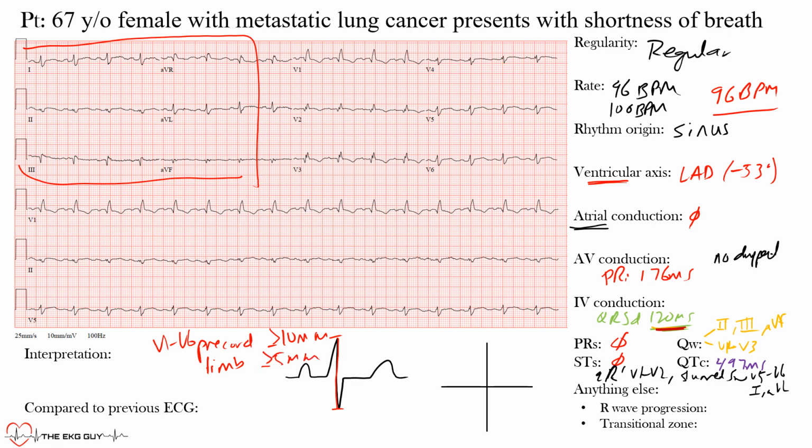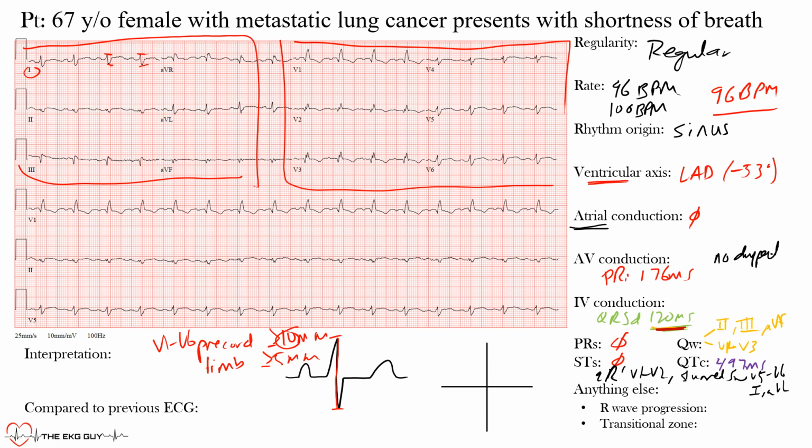Okay, now in the limb leads, if you look at lead 1, you can see that it kind of reaches that 5 millimeters, just barely. Okay, however, if you look at the precordial leads, these ones over here, it actually does not reach the 10 millimeter height. Now, it's longer or greater amplitude in the precordial leads because, as expected, these leads are the chest leads. They sit right on the chest. They're close to the heart.